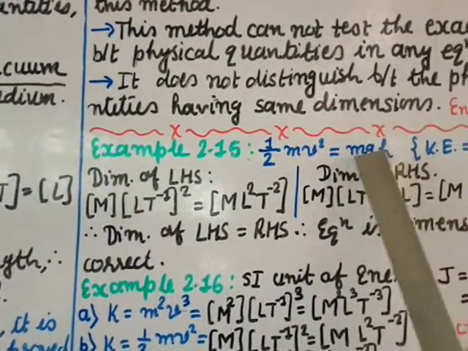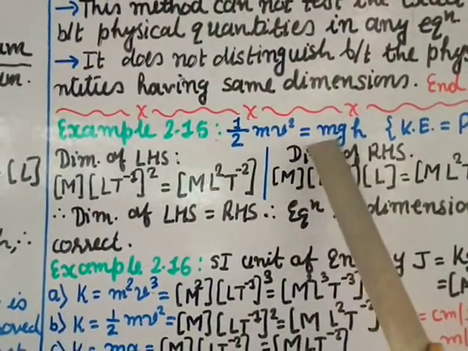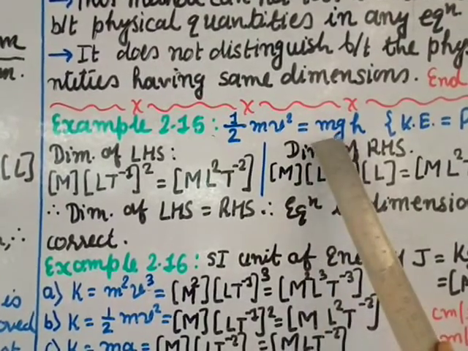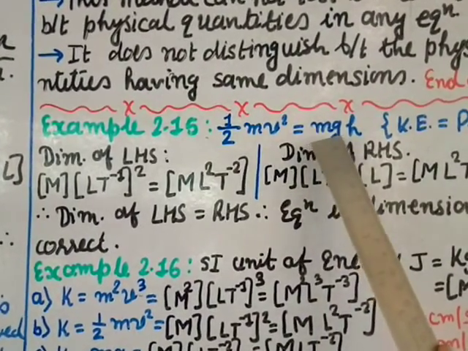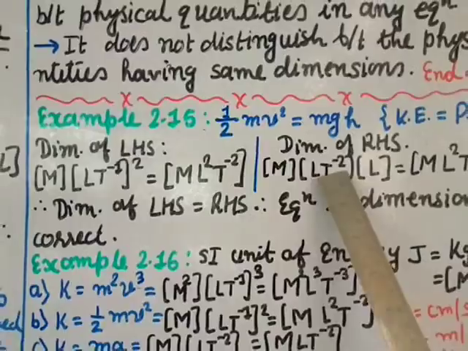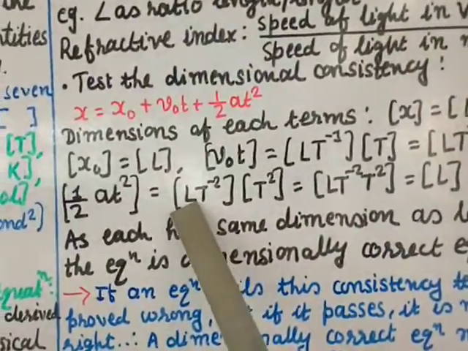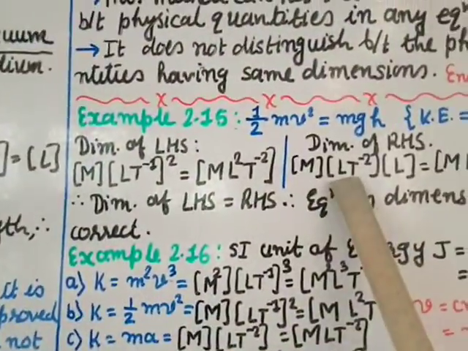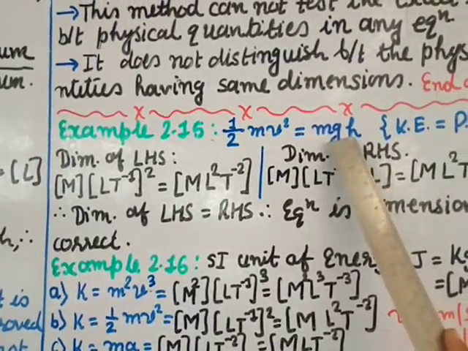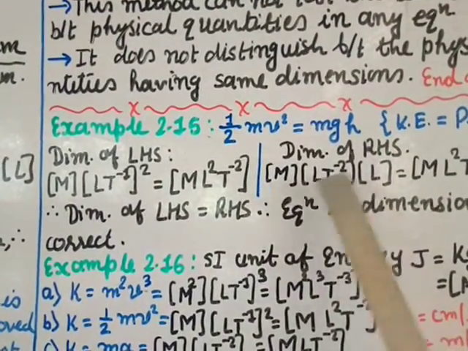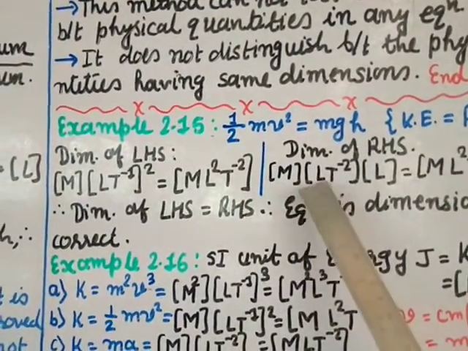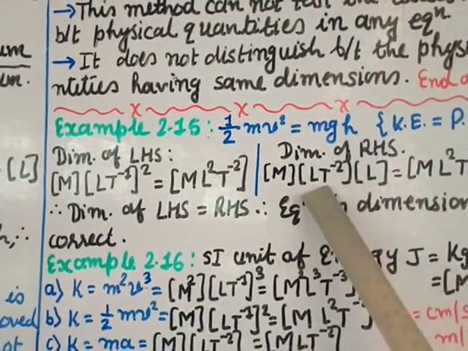Now let us check for mg at the right hand side. So m is a mass, so m. G is acceleration due to gravity, so it is acceleration, so it is L t minus 2. And h is a height, that is a length, so it is L. So combine together: m, L power 1 and 1 gives 2, and t power minus 2.